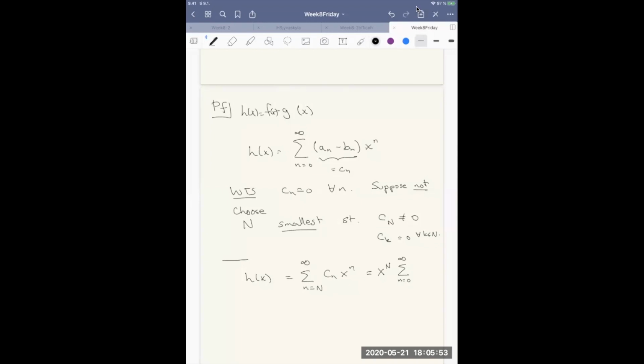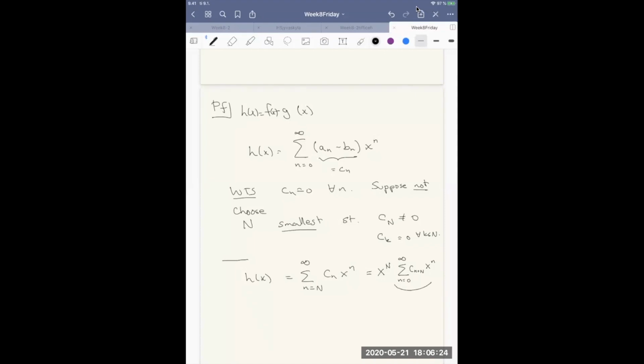So if I want to shift the index, I'll have to place n plus capital N, and then x^n. In this process, I shifted the index n minus N, taking a factor of x^N out. And when I shift the index back by N, I have to add N to get the same indices. So these two series are the same. But this way of looking at this makes this clear.